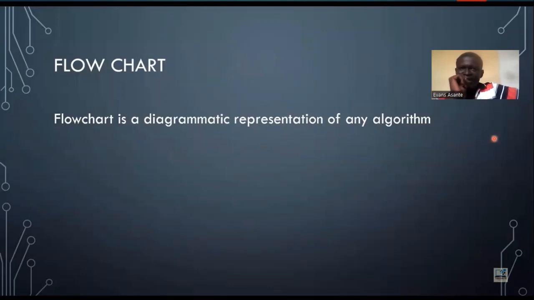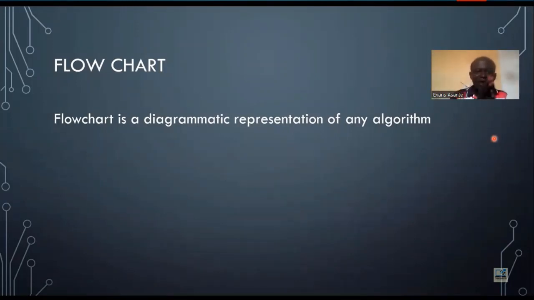Flowchart is the diagram. Now, why is it? I want to ask you a question. Watching a movie and reading a book, which one do you prefer? You people normally prefer watching a movie instead of reading a book. Watching a movie based on the same content of the story and reading the same story in a book, you prefer the movie. Even in class, when a teacher is teaching, you normally want him to display some images in the form of video so that you can understand the topic well.